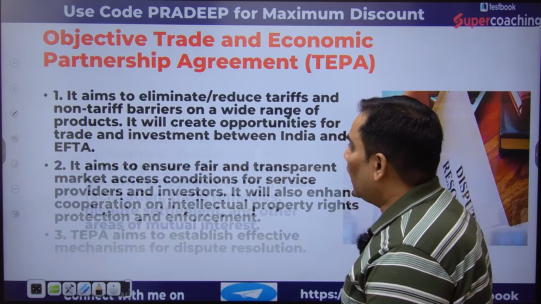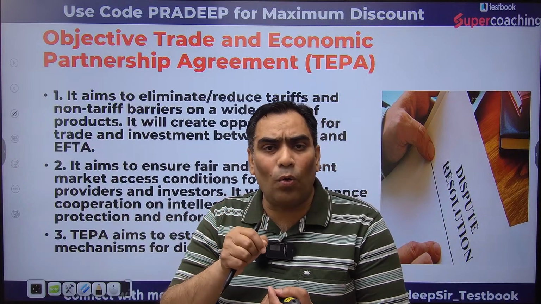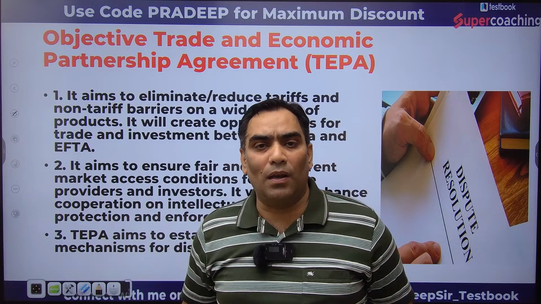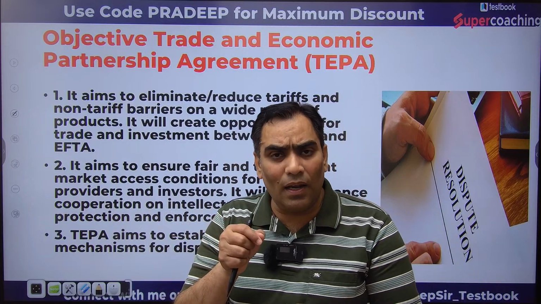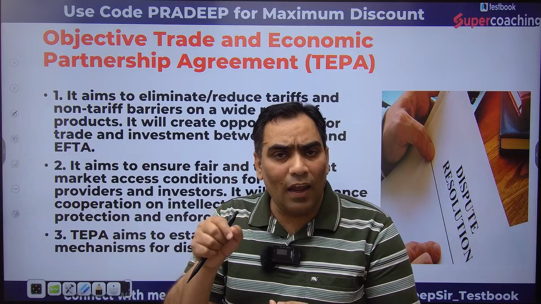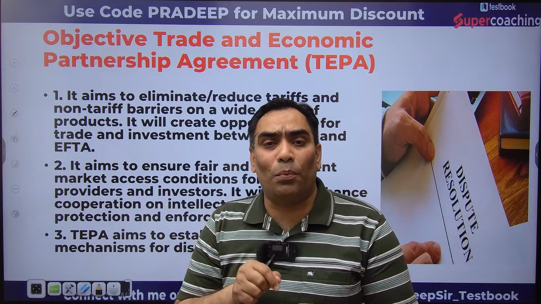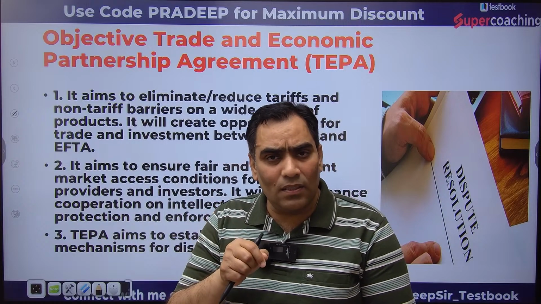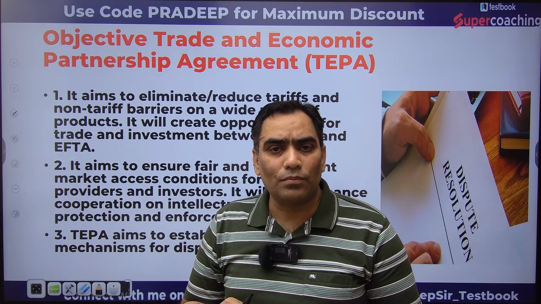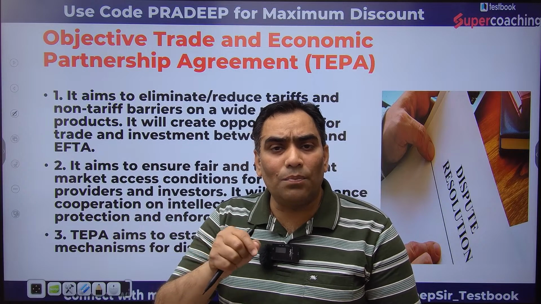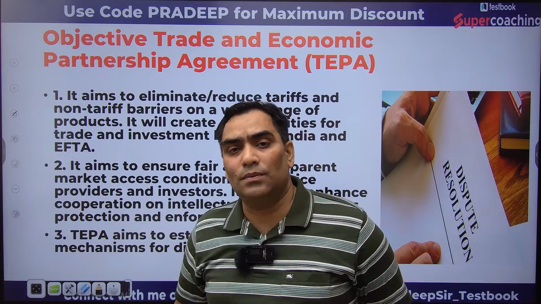So now let me tell you what the objective of this trade and economic partnership agreement is. First of all, we have to understand that this trade agreement is going to eliminate tariff and non-tariff trade barriers on a wide range of products. As a result, opportunity will be created for investment and trade between India and these 4 nations.